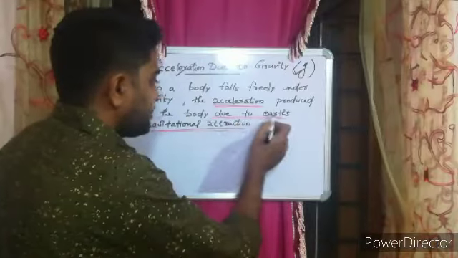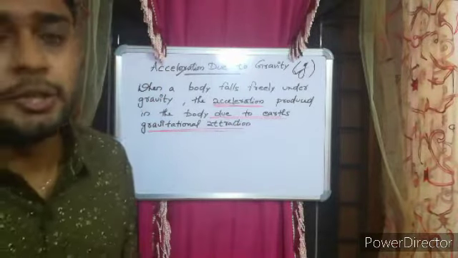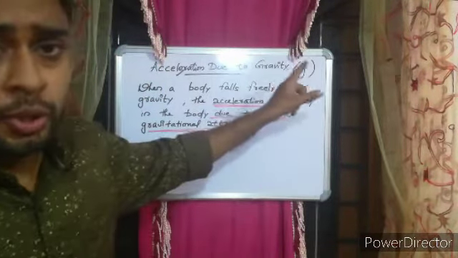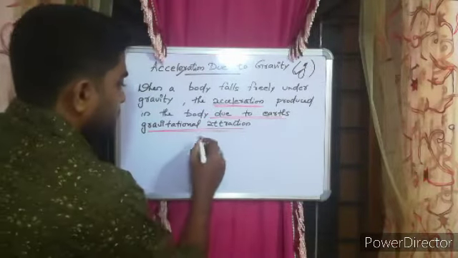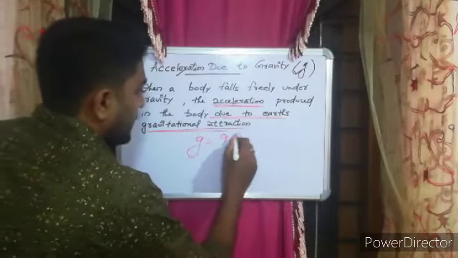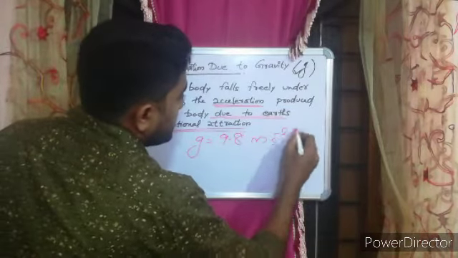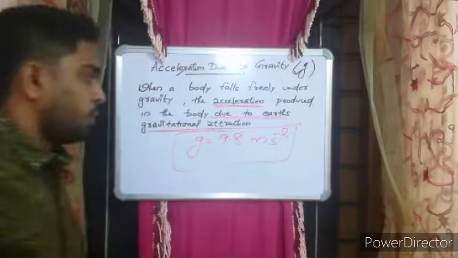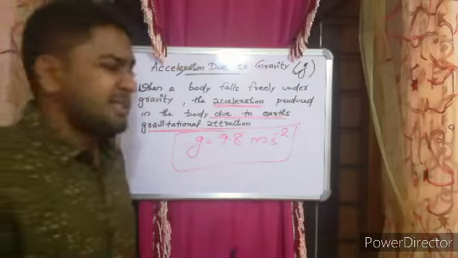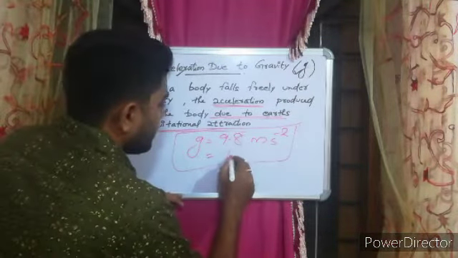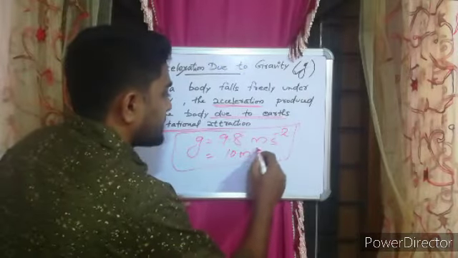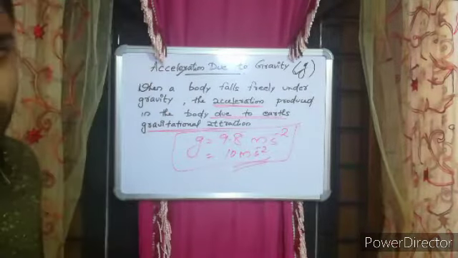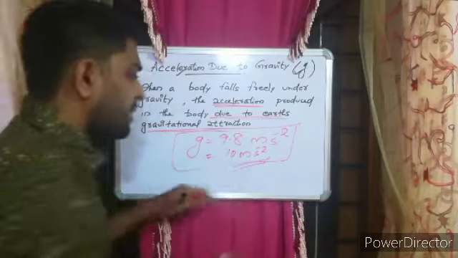So the acceleration because of the Earth's gravitational attraction, you call the acceleration due to gravity G. Its value is found to be G equal to 9.8 meters per second squared. For mathematical simplification, you can approximate it as 10 meters per second squared. In the exams, in the question paper, it will be given as 10.